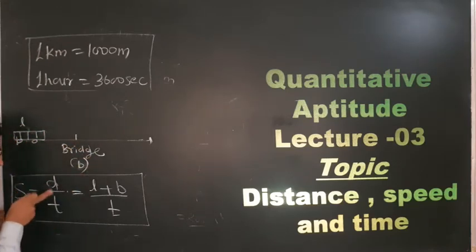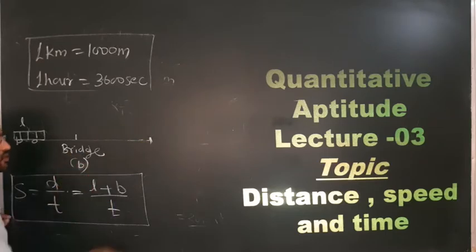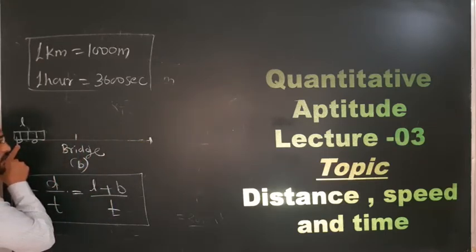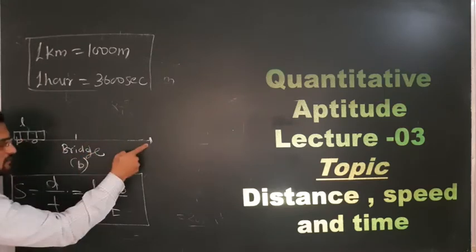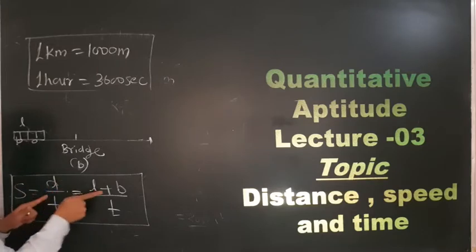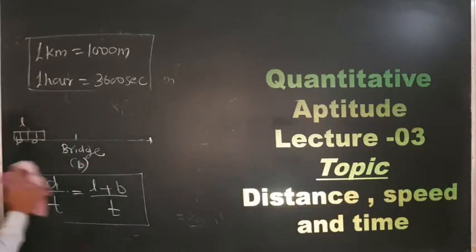That is nothing but distance divided by speed, and the distance is just the length of the train. You do not take the length of the bridge because the person is standing. If they ask for the time taken by the train to cross the platform, then you have to include the length of the platform, just like the length of the bridge. So understood? We will solve the first one.